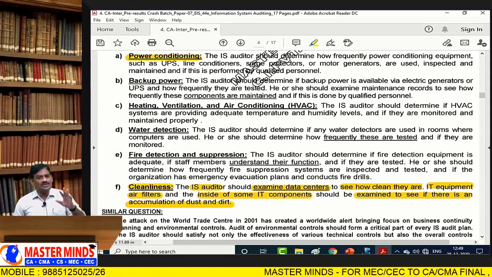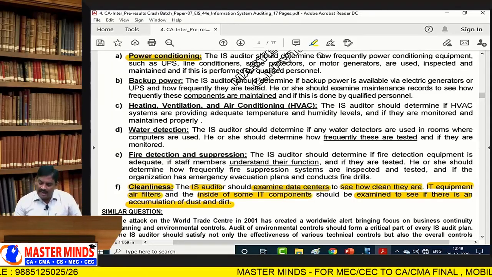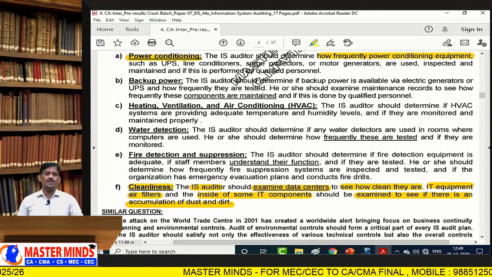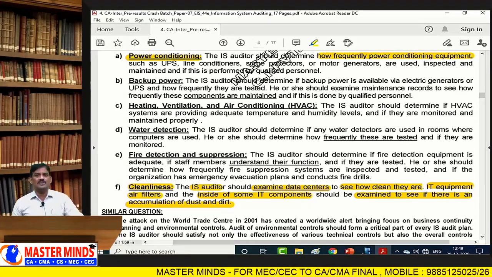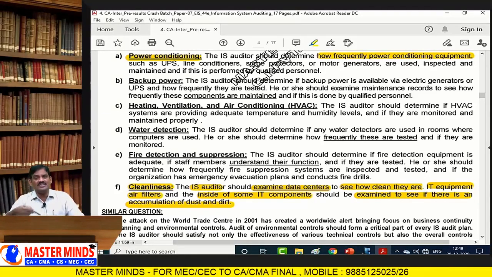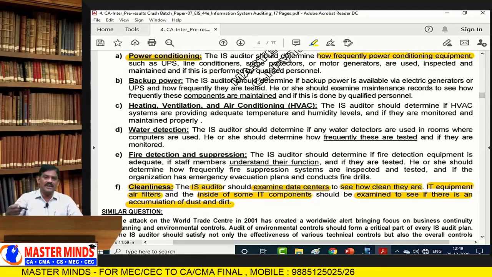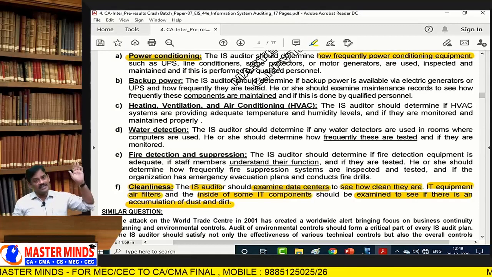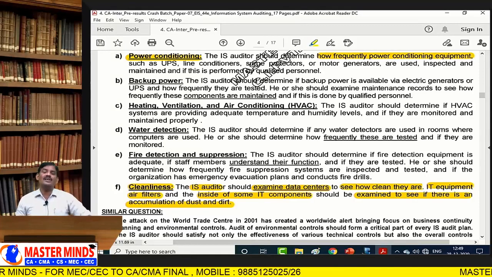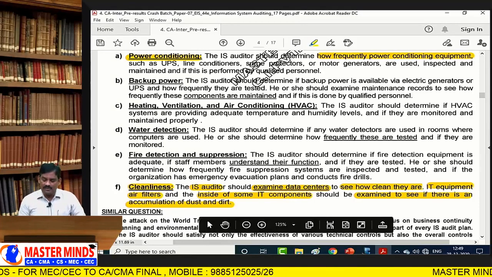The auditor should examine how frequently power conditioning equipment such as UPS is used. What is UPS? Uninterrupted power supply. Even though there is a power failure, it still provides online power supply to the computing facility for a predetermined time period, whereas a generator is an offline power supply.